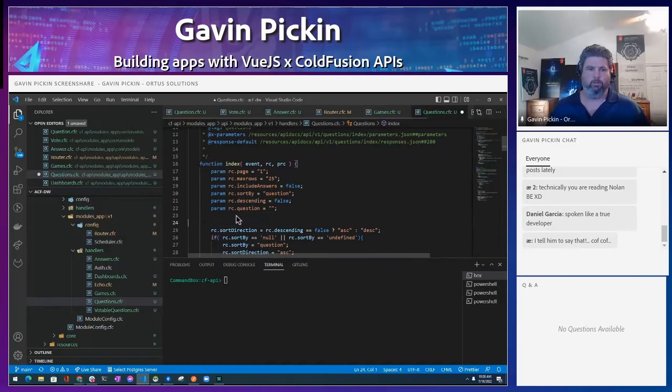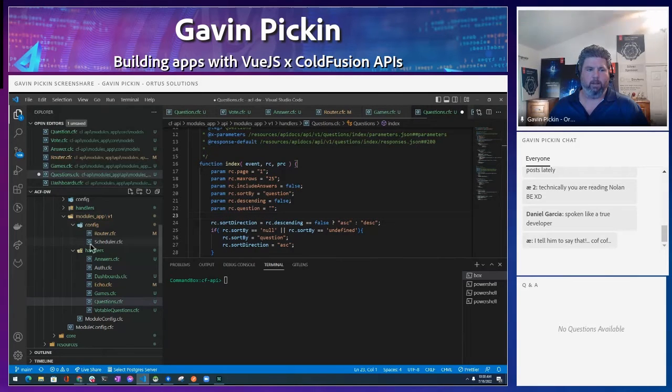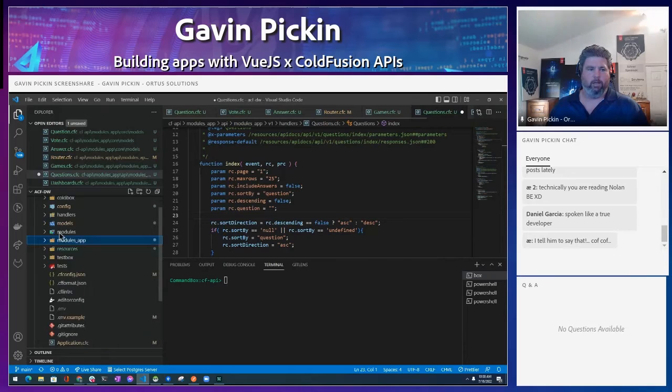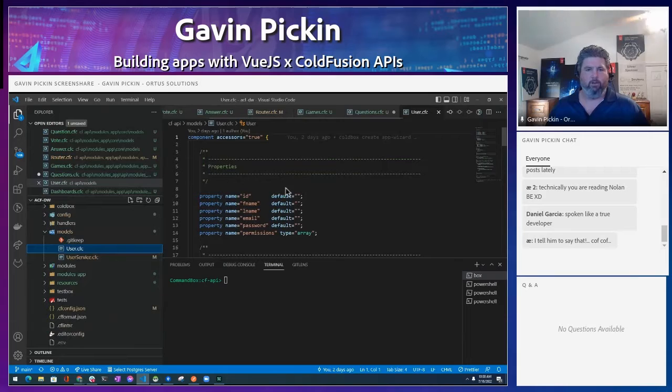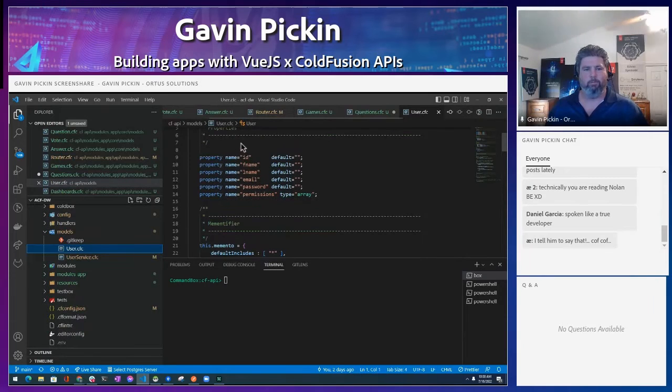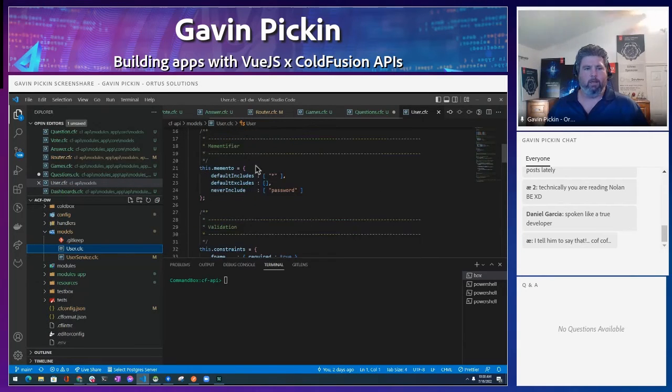So what's doing the security here? CB Security is set up. That's a module, and we have some setup in our ColdFusion app, and it comes with that automatically. It requires a little bit of work. CB Security requires a user object. So here's a simple user object that we give you, and it has a little bit of memento-ization. We never include the password when we ask for a user.